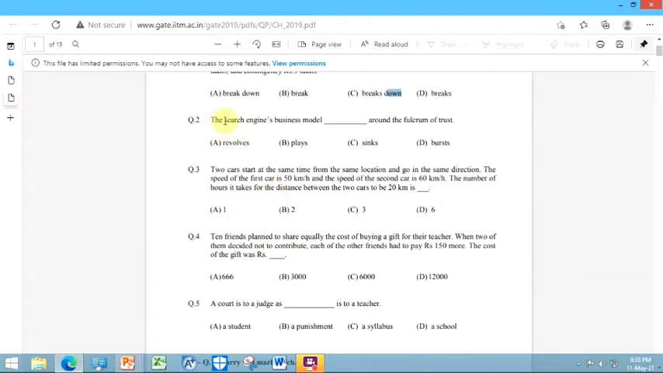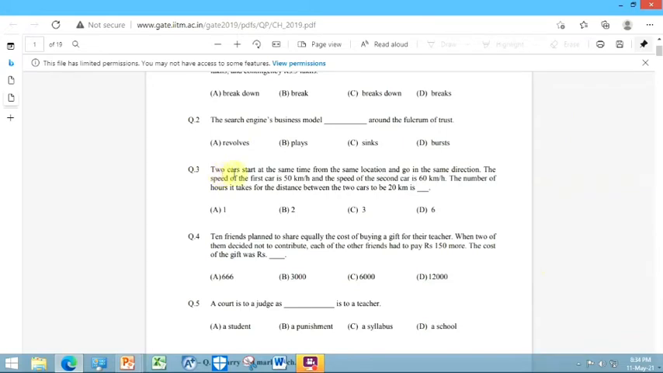The second question was: the search engine's business model dash around the fulcrum of the trust. So what is a fulcrum? Fulcrum is nothing but a straight pipe or a straight moving object, a rotating object. So what surrounds the fulcrum? Fulcrum always revolves, so the answer is option A, revolves.